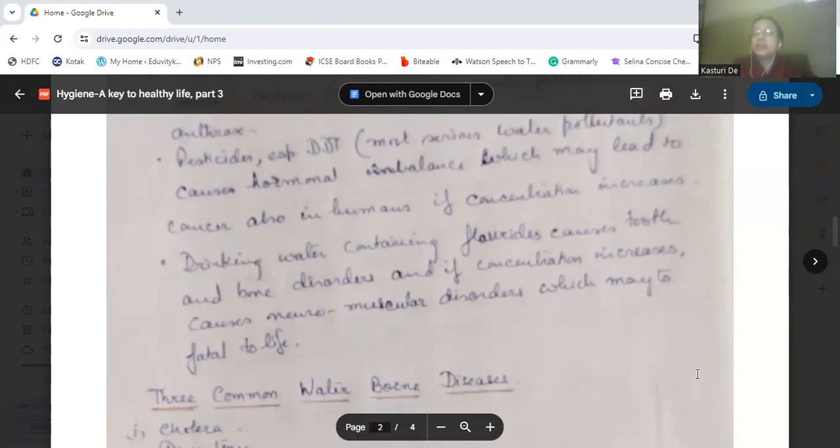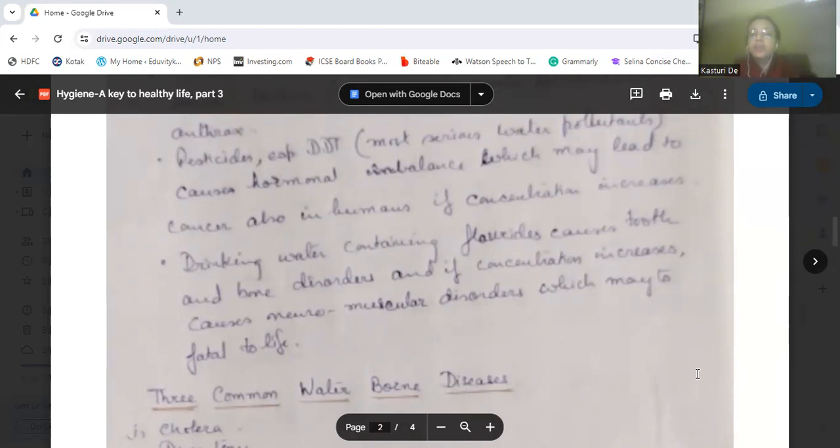Those DDT and pesticides dissolve in that water and flow into the water bodies, thus contaminating them, which can cause cancer in humans if used in a more concentrated way. That is, if the concentration of these pesticides and DDTs increases, that can cause cancer in humans.